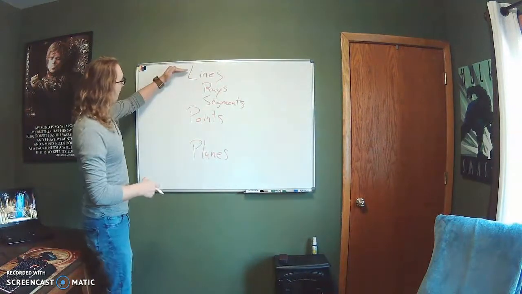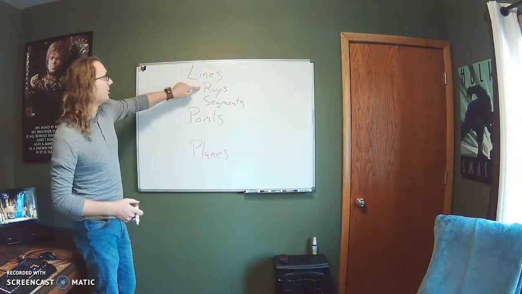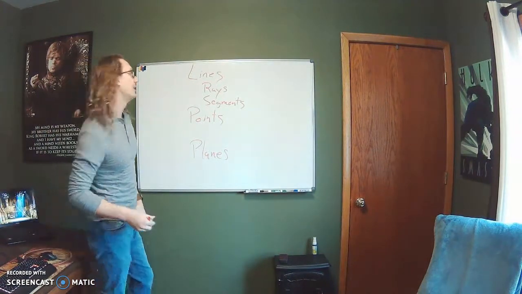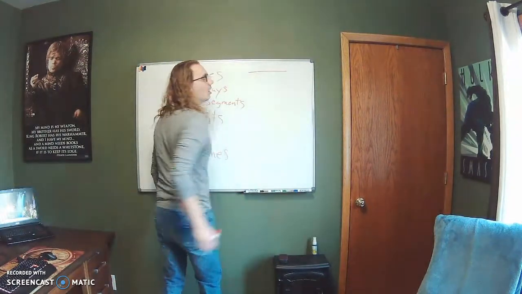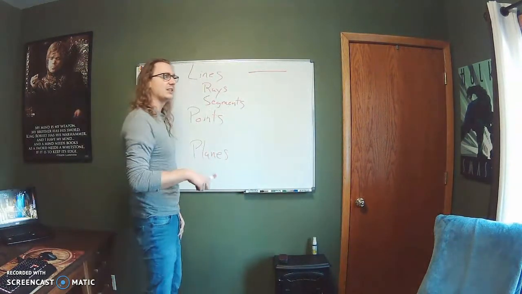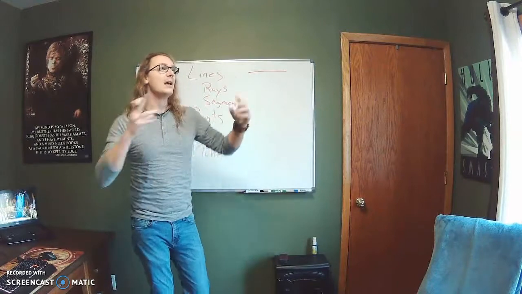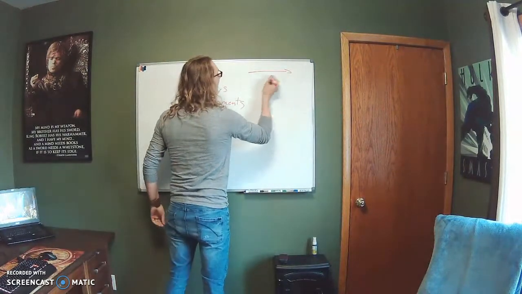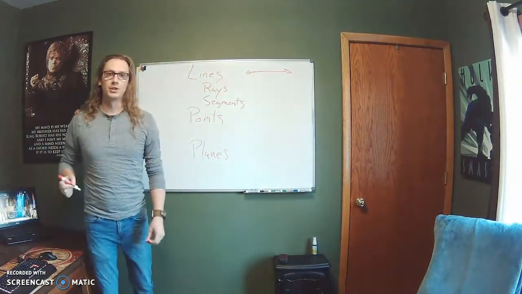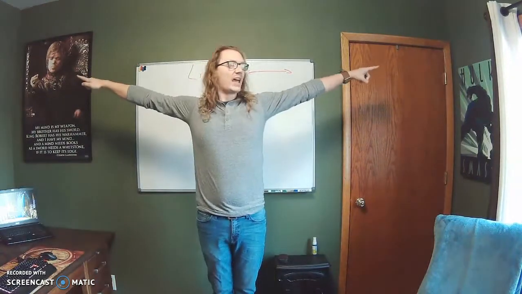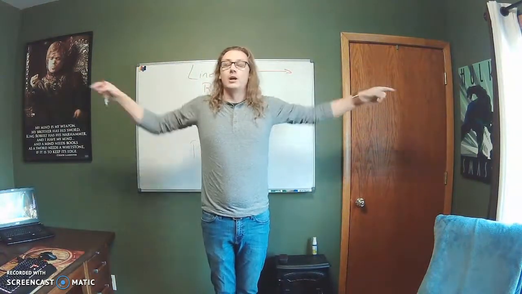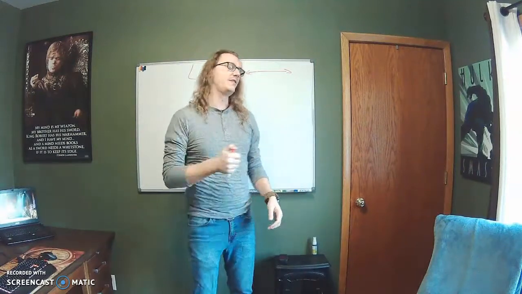All right, today we're covering lines, points, and planes. I'm also going to talk about rays and segments just a little bit. Lines are lines, but the important distinction between lines that you know and lines in geometry is lines go on forever in both directions. They shoot out and just keep going. Because they keep going, we can't measure them. They go on to infinity.